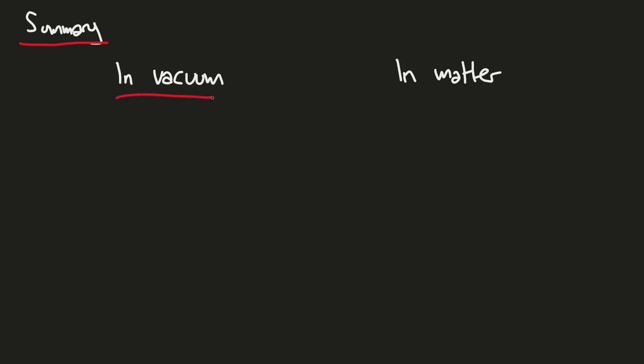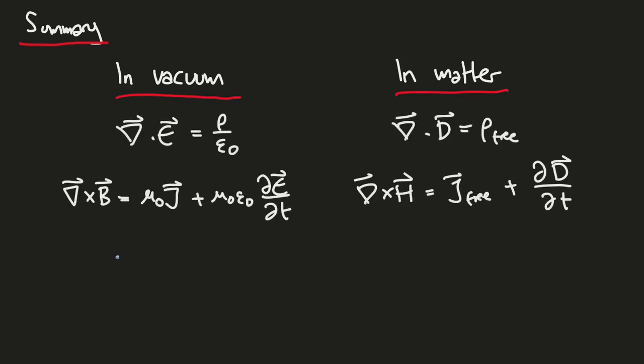In summary, here I want to show you the comparison between the vacuum case and the matter case. In vacuum we know as before, and in matter what we get is as in this video, where the vacuum medium relates to mu 0 and epsilon 0, but in matter, the medium here relates to mu and epsilon in general.